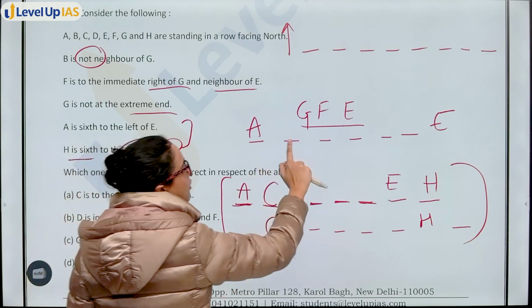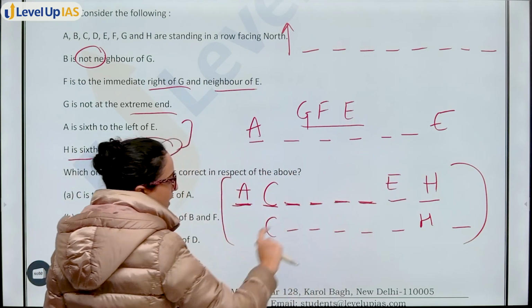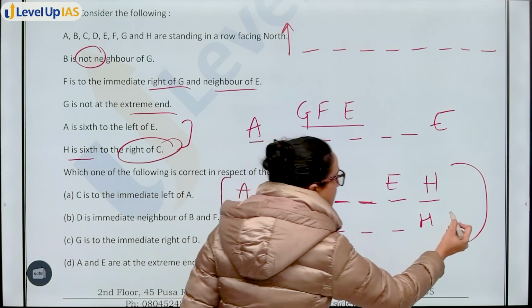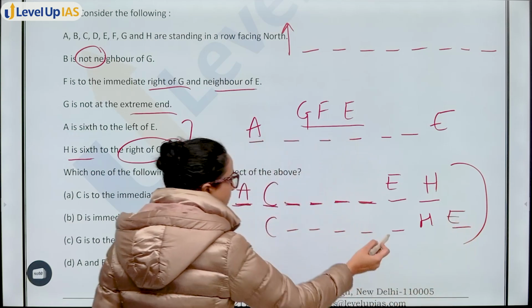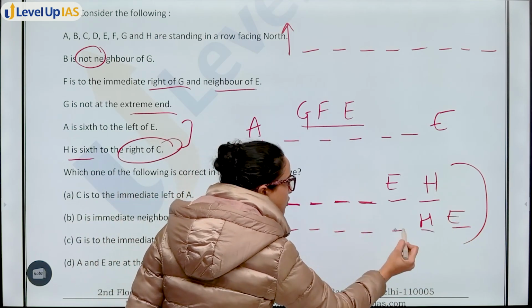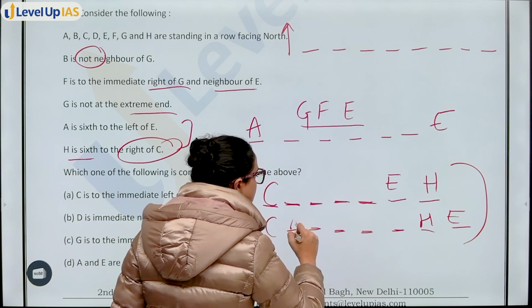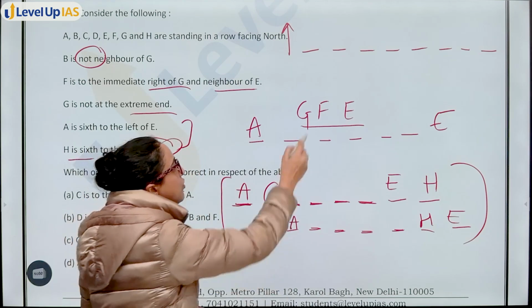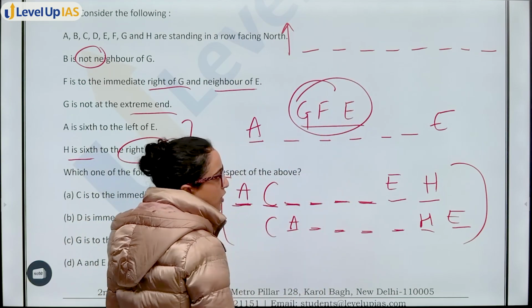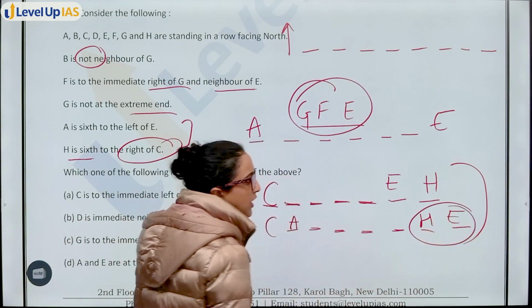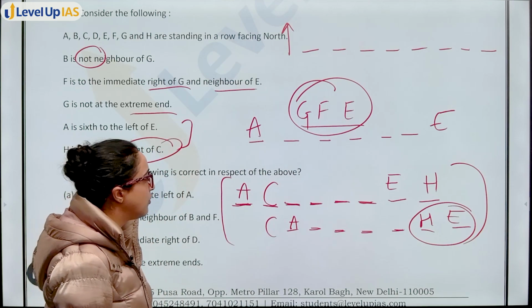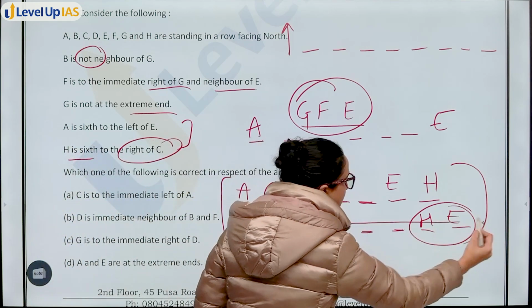ठीक है, ऐसे ही है. देखो बीच में 5 blanks है. You can place it here. Now, if you place E here, you can have an arrangement like this also. 1, 2, 3, 4, 5 and 6 पे A. But you know that G, F, E, these should be together. यहाँ पर तो ये possible नहीं है. G, F कहाँ पे place करोगे? So that is why this case is eliminated.